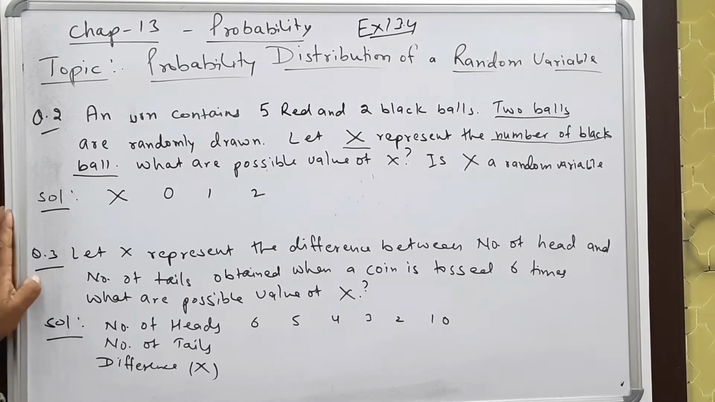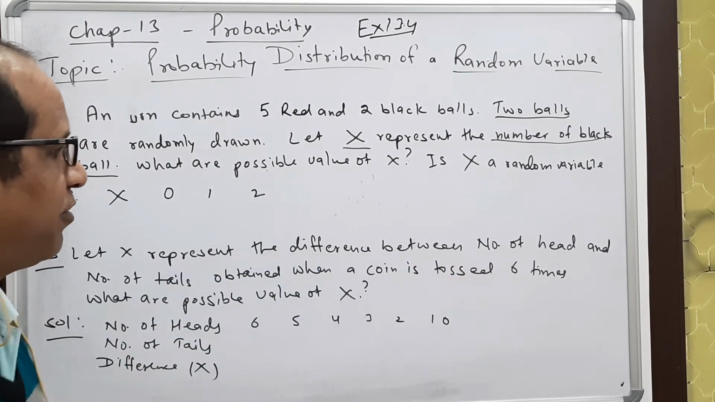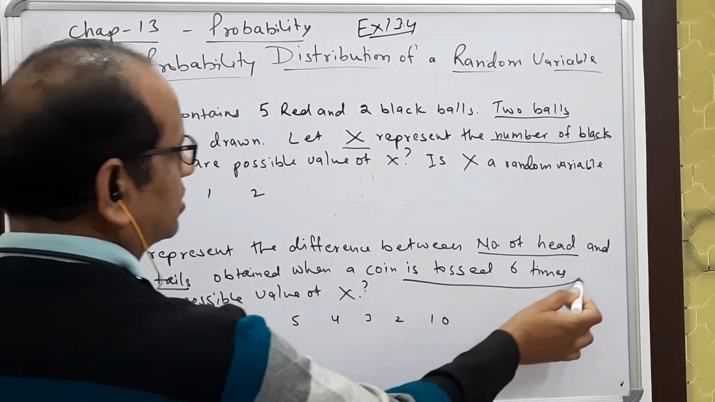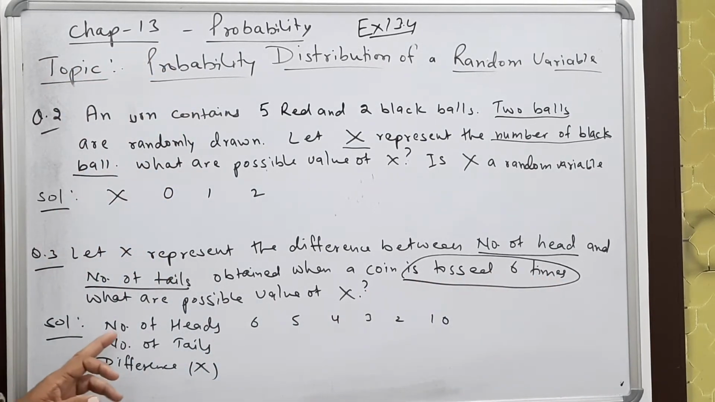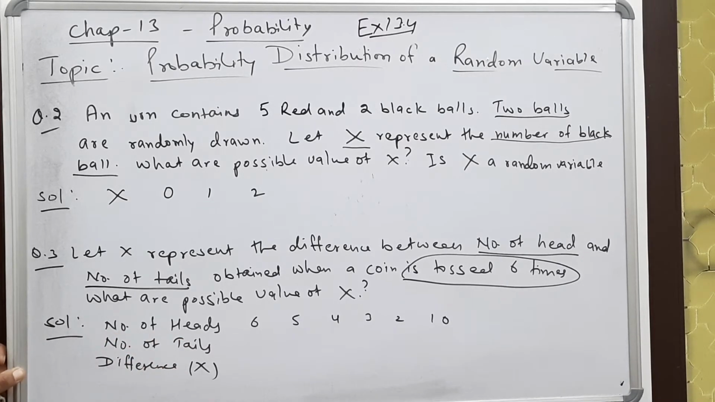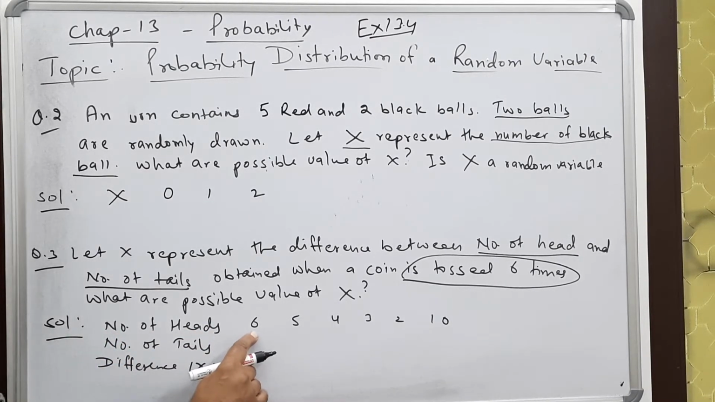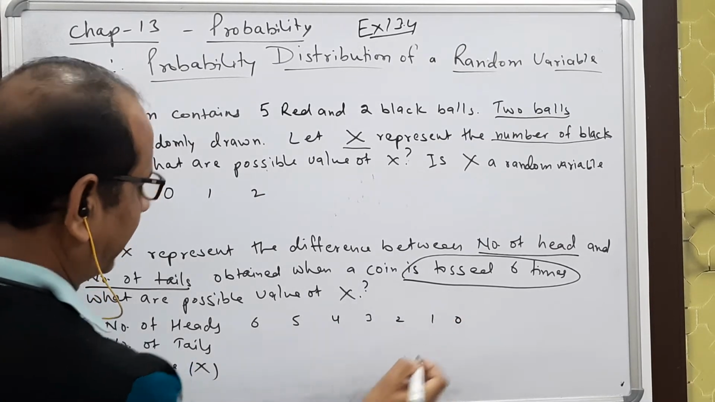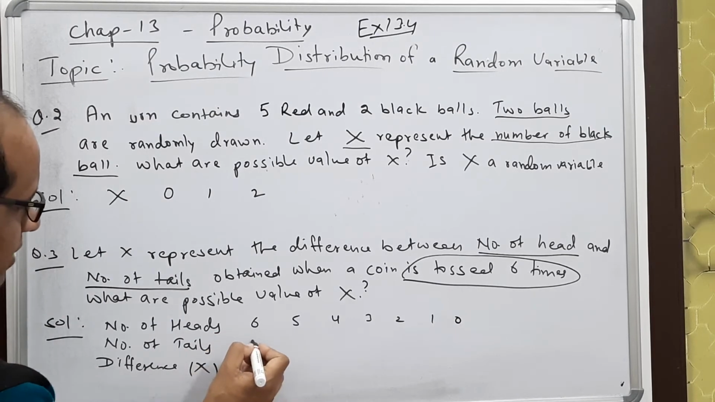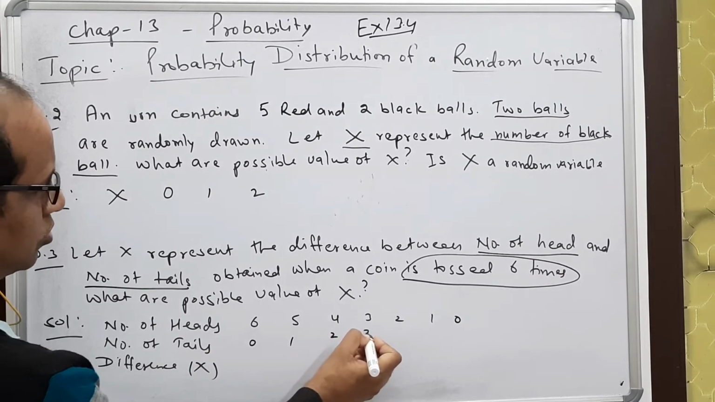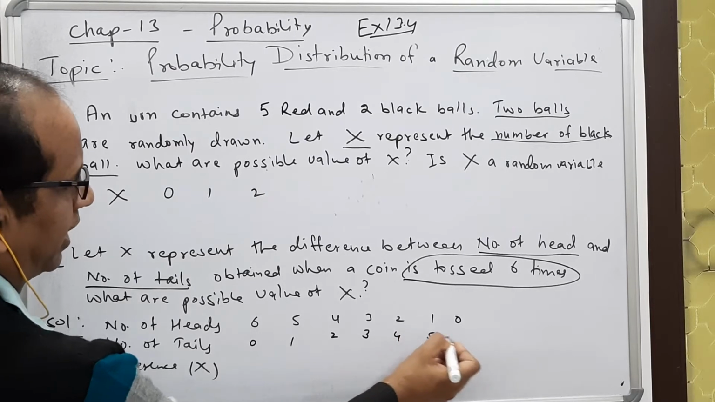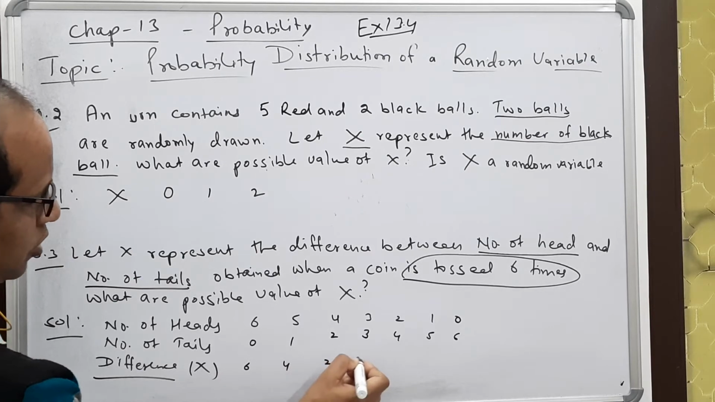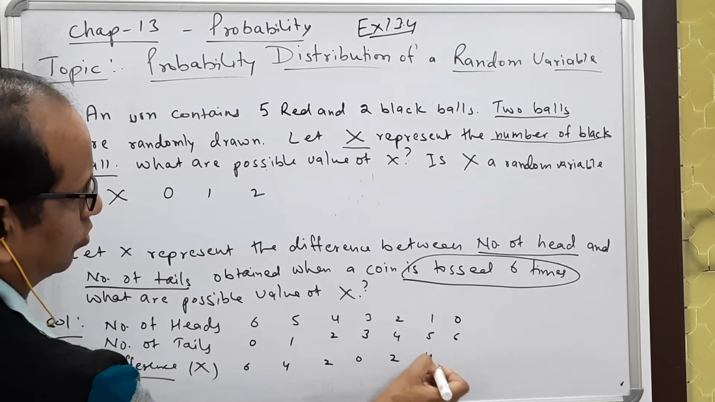Now you see this. Let x represent the difference between the number of heads and the number of tails when a coin is tossed 6 times. So when a coin is tossed 6 times, the number of heads can be 6, 5, 4, 3, 2, 1 and 0. Then in that case the number of tails will be 0, 1, 2, 3, 4, 5 and 6. And what will be the difference now? The difference is 6, 4, 2, 0. Again it is 2, 4, 6.